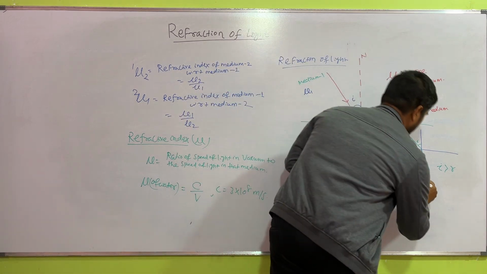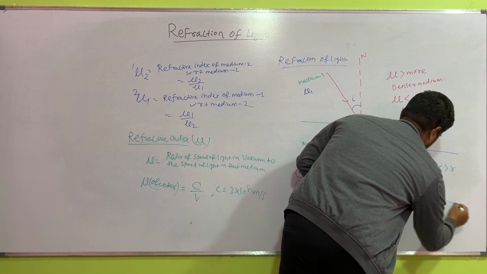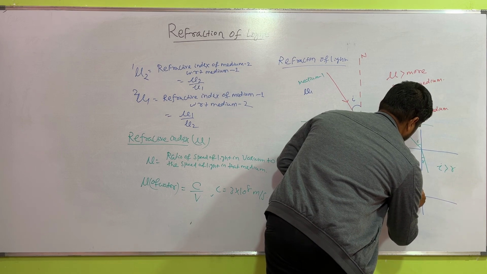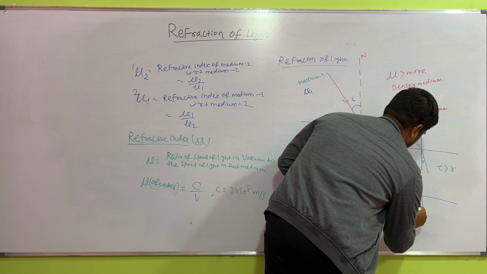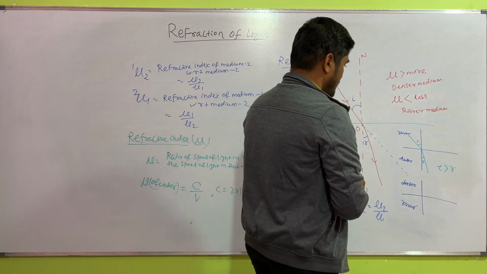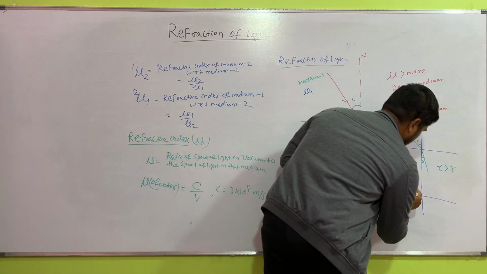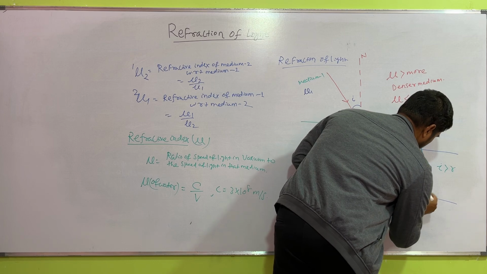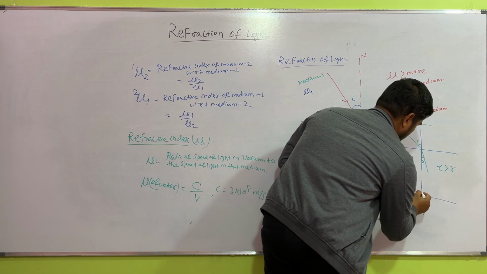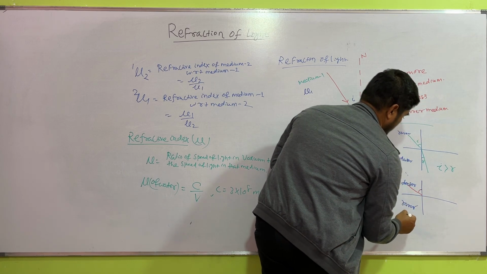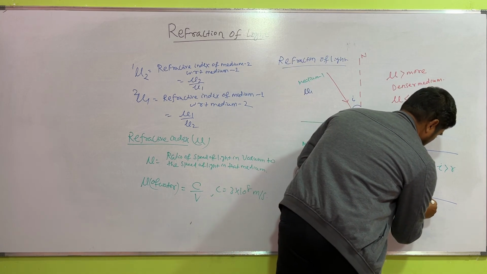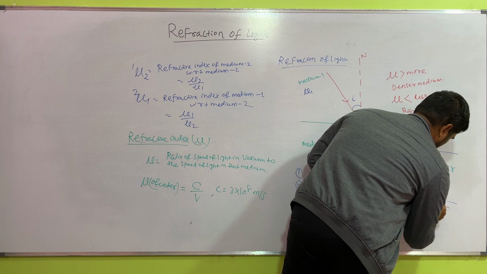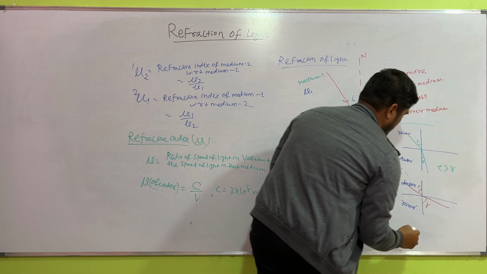And in the other case, if medium 1 is denser, medium 2 is rarer, and the ray of light travels from denser with angle of incidence I, for that case the ray of light will move away from the normal.